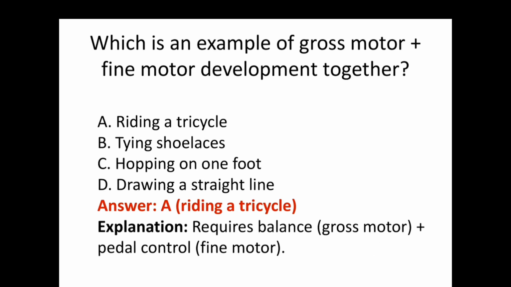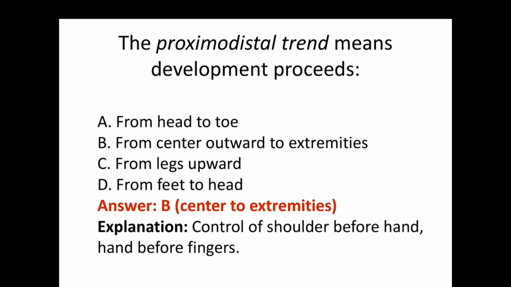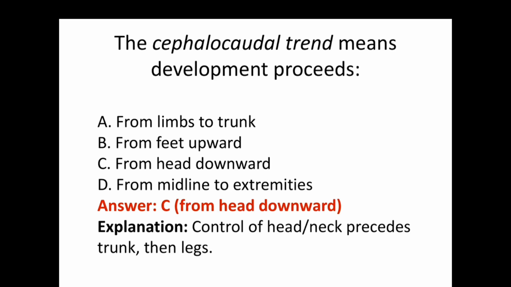Which is an example of gross motor plus fine motor development together? And the answer is riding a tricycle. It requires balance, that is the gross motor, and pedal control also, that is the fine motor. So this is an example of gross motor plus fine motor. The next one, the proximodistal trend means development proceeds from center to extremities. Center to extremity is called proximodistal development.